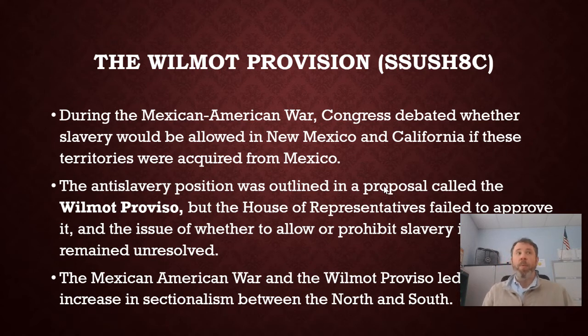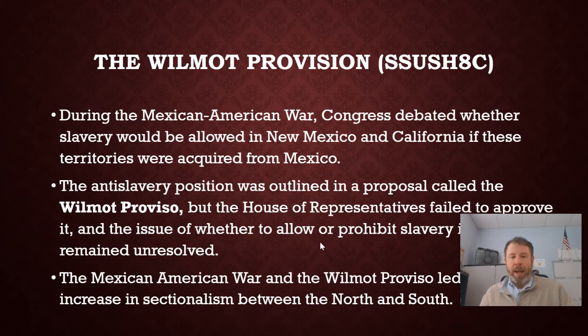So the South had an agreement with the Missouri Compromise. Wilmot steps up and says, no, I don't think we should have more slaves here. This is going to drive a wedge deeper in between the North and the South, further strengthening the sectionalism. The anti-slavery position outlined in this Wilmot Proviso doesn't pass, it doesn't get approved. However, the idea is still there. That Missouri Compromise didn't solve the problem. We still have some lingering issues on this question of slavery as we move forward, completing Manifest Destiny, and it's leading to the increased sectionalism between the North and the South.